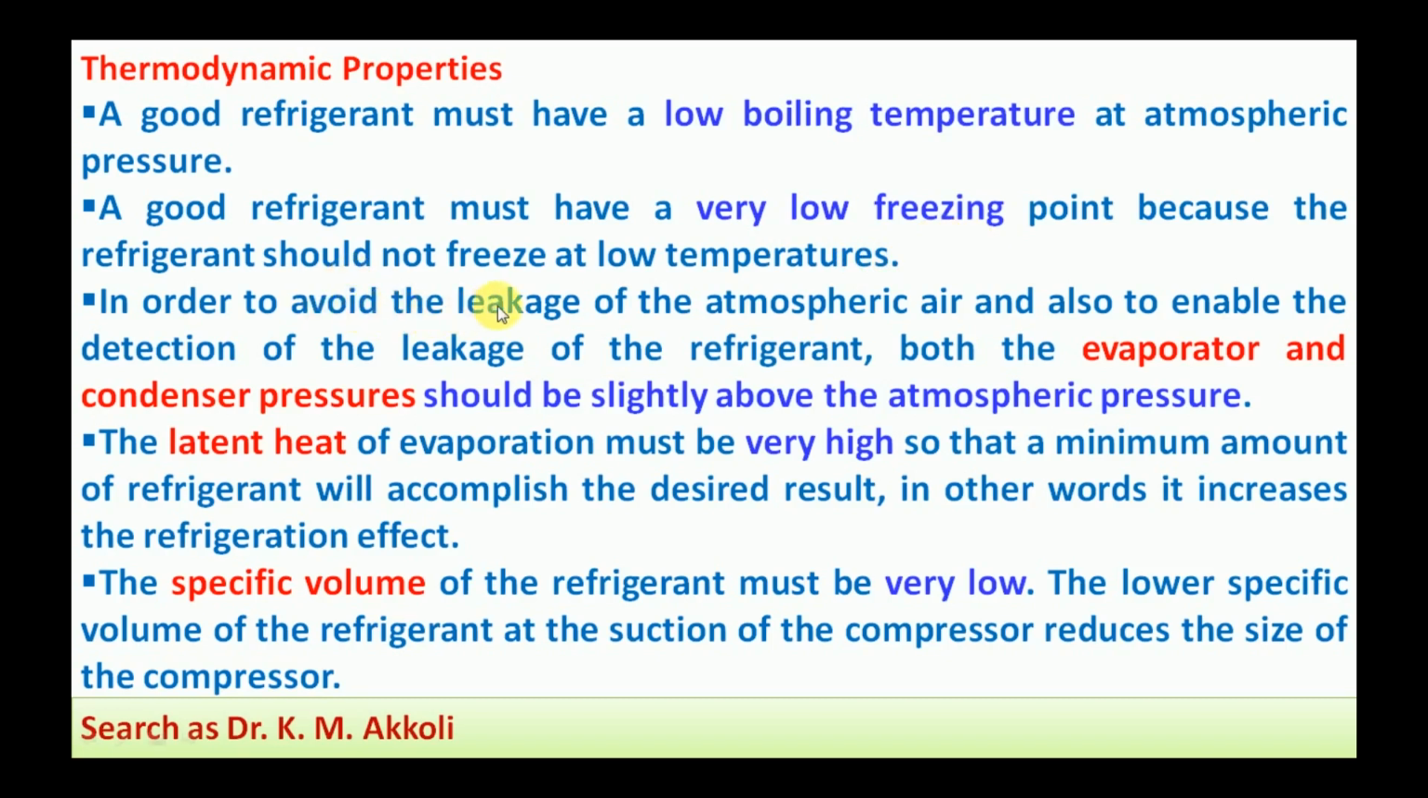Next one, in order to avoid the leakage of atmospheric air and also enable the detection of the leakage of the refrigerant, both the evaporator and condenser pressure should be slightly above the atmospheric pressure. Here the two parts of the refrigeration system are the evaporator and condenser. In this, the evaporator and condenser pressure should be slightly above the atmospheric pressure, so that one thing we can avoid the leakage of the atmospheric air into the system, and another thing, we can easily detect any leakage of the refrigerant from the system.